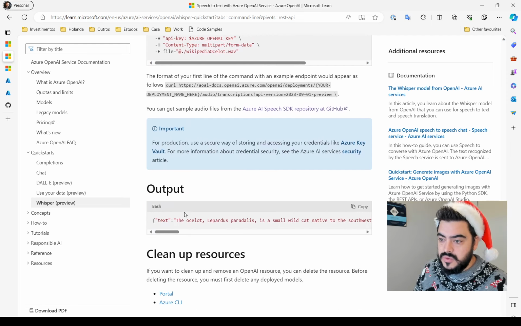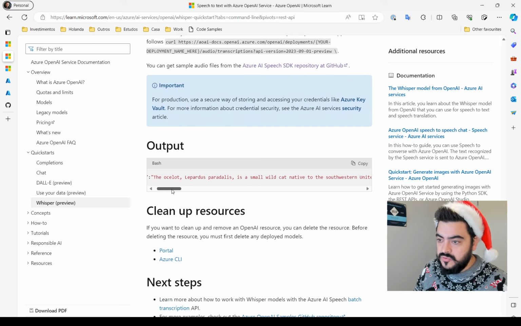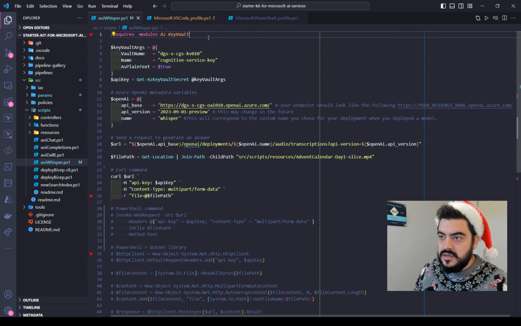And here we have the output format, which is basically a JSON file with what was transcribed from the video file or the audio file that we sent. Okay, so now let's go to the code. Basically here I'm using the same script as Jeff. I adapted this to call the Whisper API.